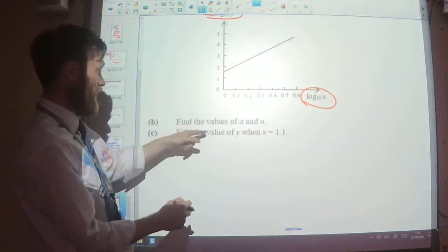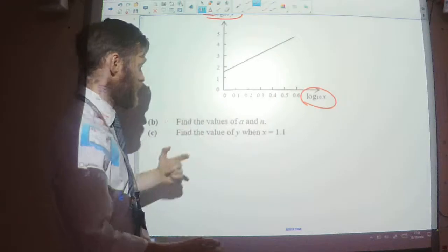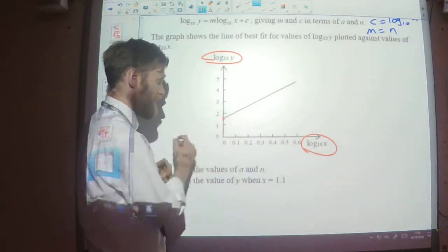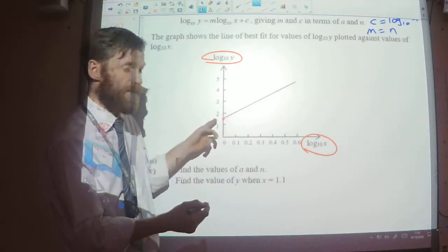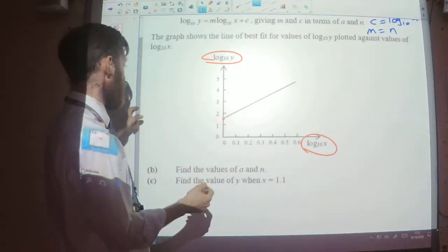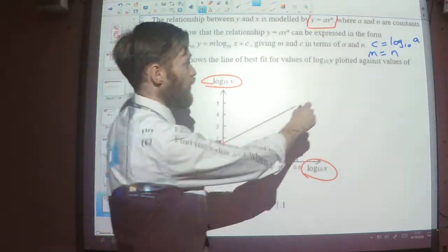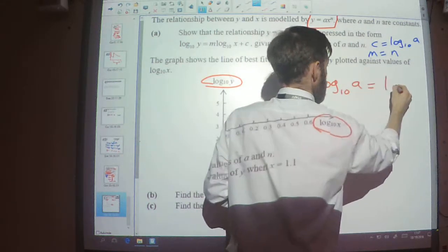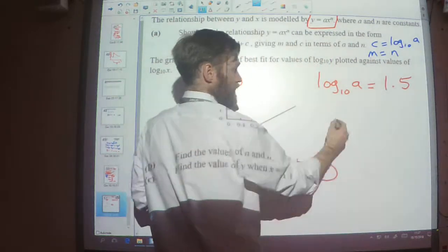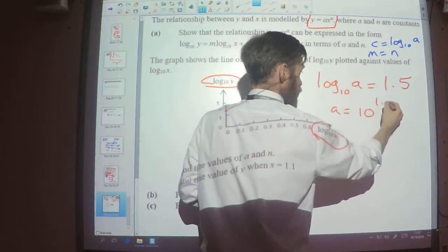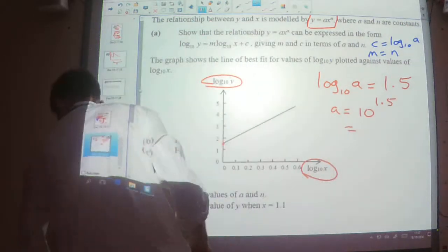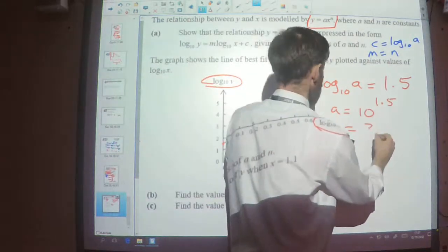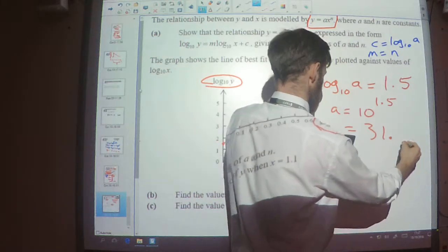Okay, there it is, part B, find the values of a and n. So, same as what I did a couple of moments ago. First of all, the y-intercept there looks to me to be about 1.5. So, if my y-intercept is 1.5, that must mean that log to the base 10 of a must be 1.5. So a is 10 to the power 1.5, which is 31.6.